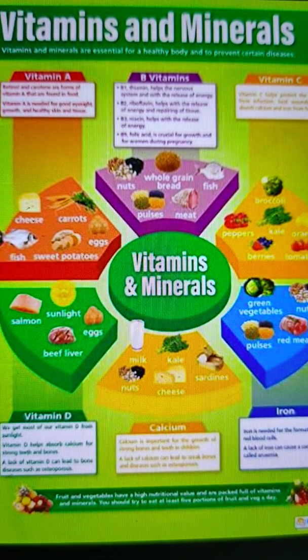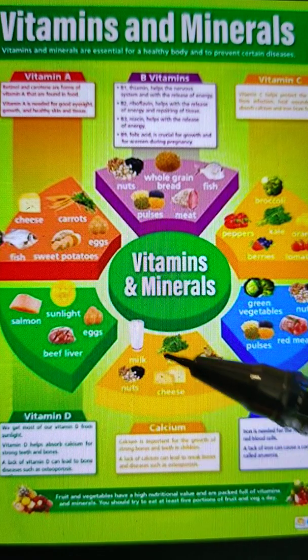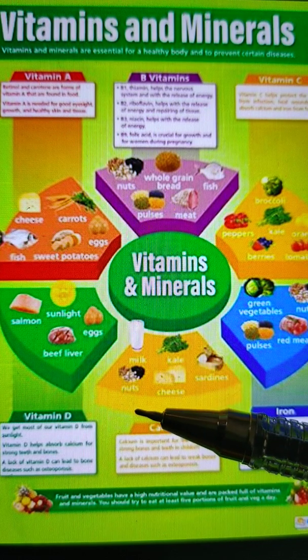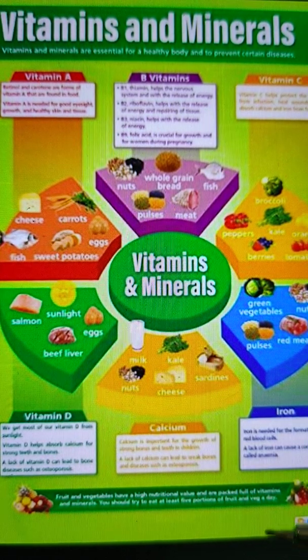There are some minerals also, like calcium. The sources are milk, kale, sardines, cheese, and nuts. And the next one is iron. The sources are green vegetables, nuts, pulses, and red meat. One more important mineral is iodine, and the sources are iodized salt, seafood, green leafy vegetables.